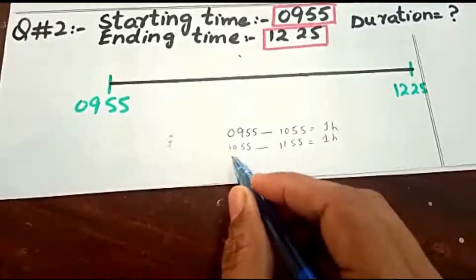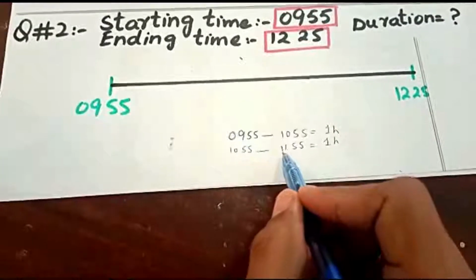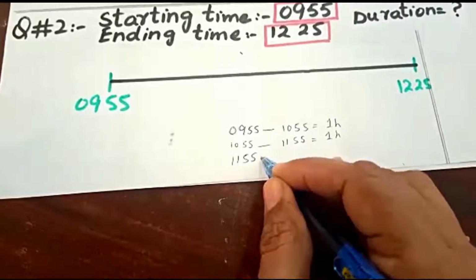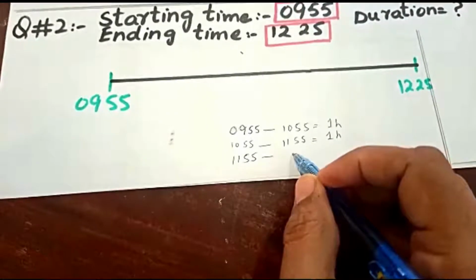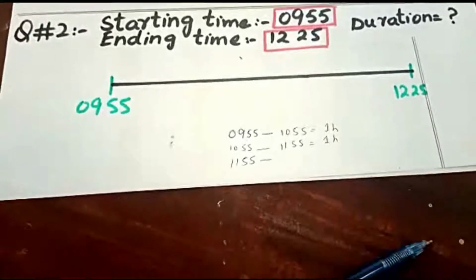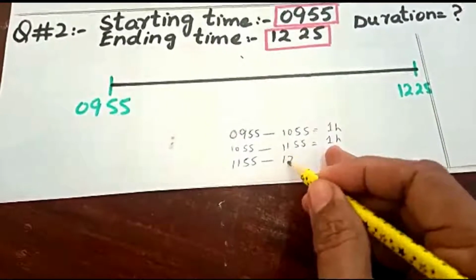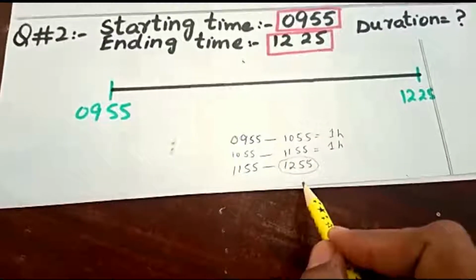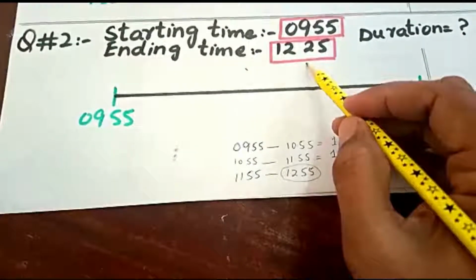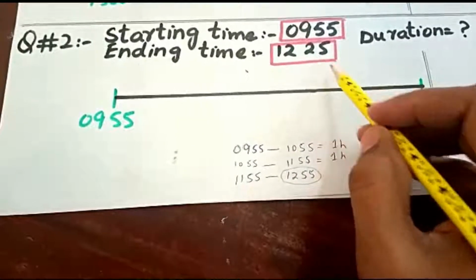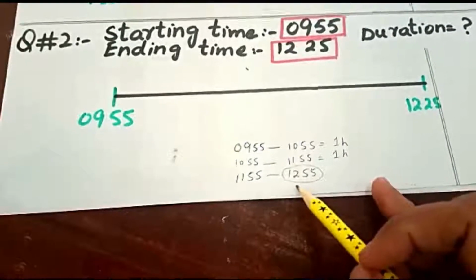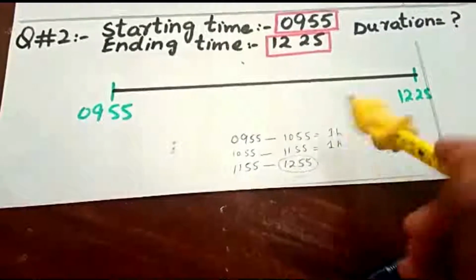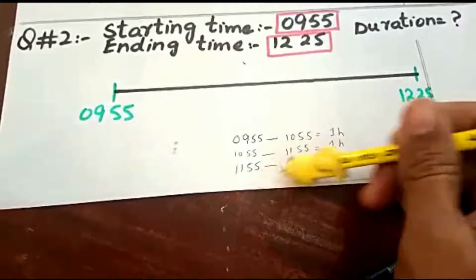Then, beta, we cannot go from 1155 hours to 1255, because if we write 1255 hours, it would be incorrect, because our ending time is 1225 hours. It is more than the end time. That's why, beta, we will not use this time.